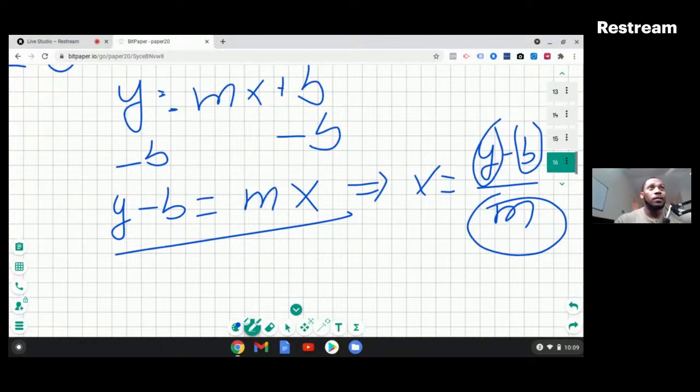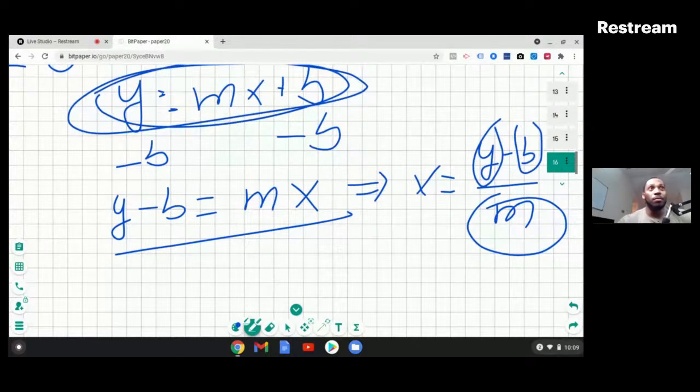So there are different ways that you can write this. If you manipulate this equation well enough, you'll eventually end up with the slope-intercept form, the regular form, however you want to call it. It's not coming out of nowhere. That's what I want you to understand.